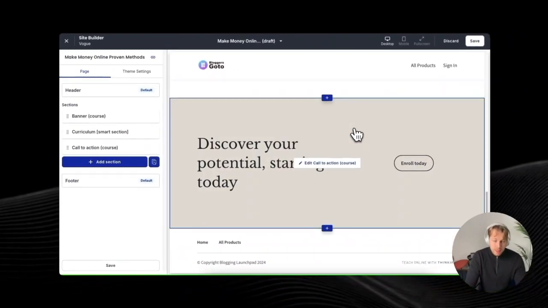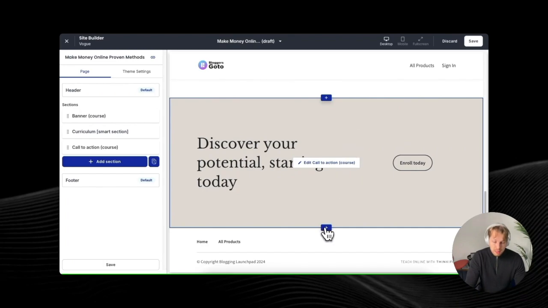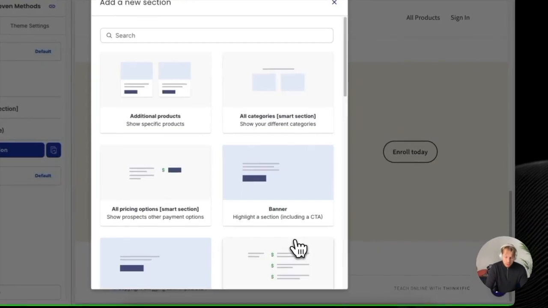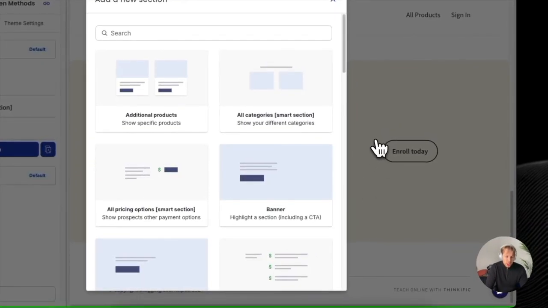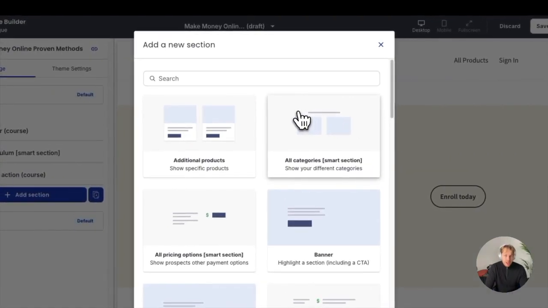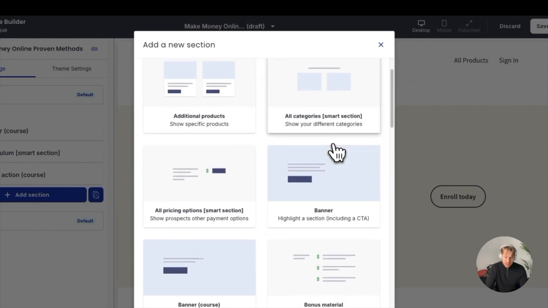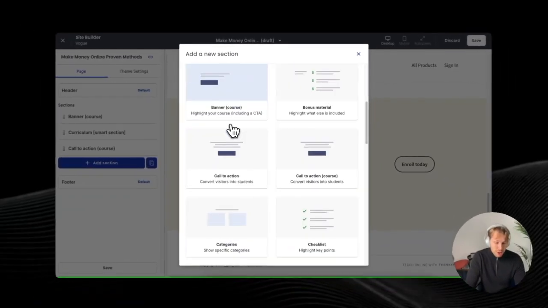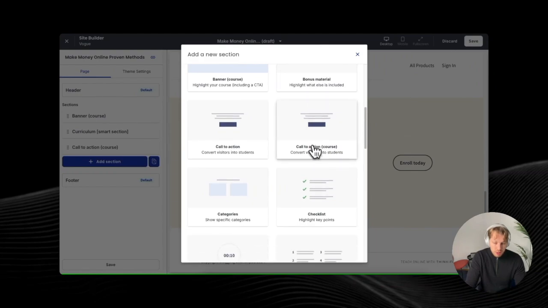And then these are the basic elements, but you can always add something new. So whenever you want to, you can click one of these plus icons here on the page, and then you have a ton of content options you can add to this landing page of the course. So for example, we can do additional products, all categories, banners, pricing options, more banners, bonus materials, calls to action.